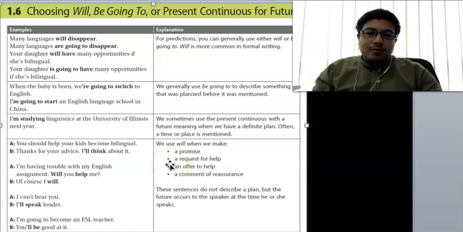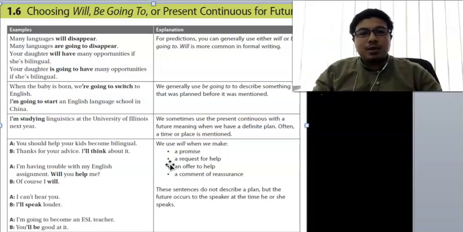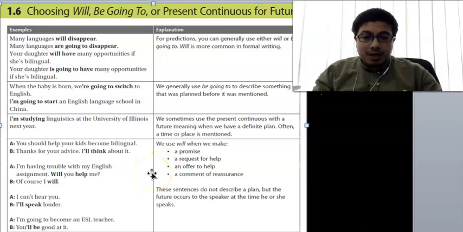We use will when we want to make a promise. For example, when we say, I will pick you up tomorrow at 7. So that is a promise. Or you want to request help. So, will you help me? So you use will for a request for help. If you want to offer help, you can also use will. Of course, I will help you.